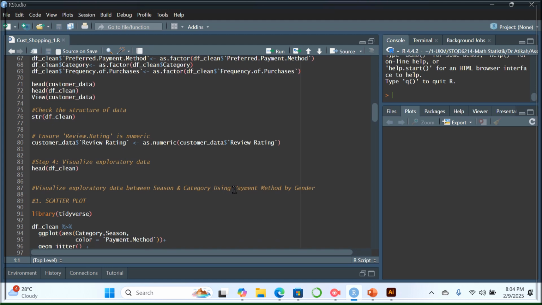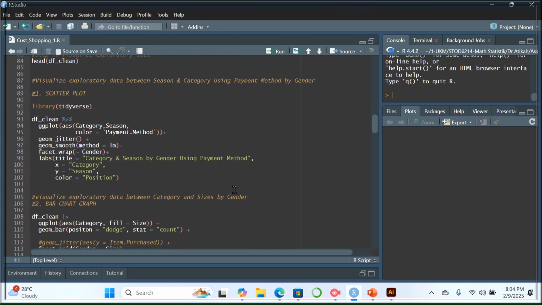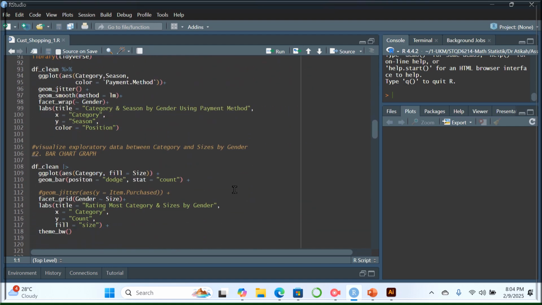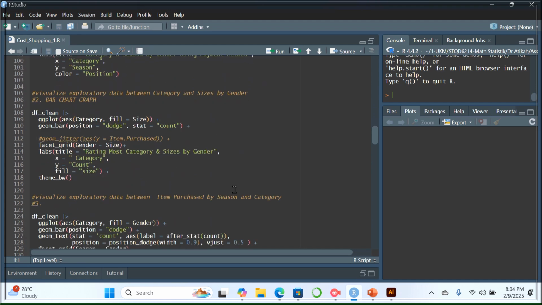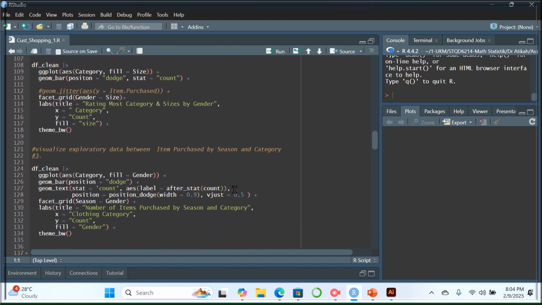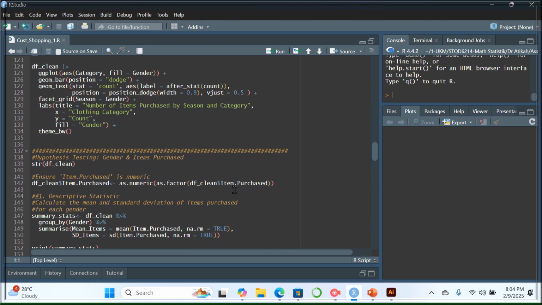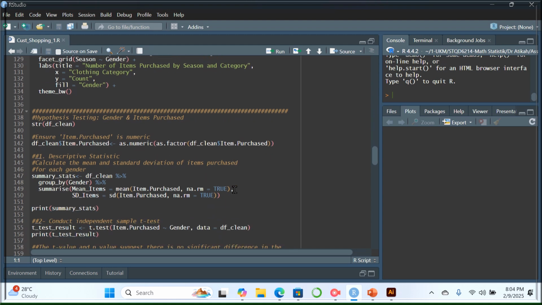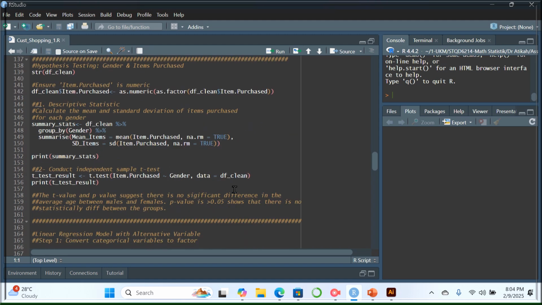As I mentioned before, the first graph was a scatter plot. The second graph is a bar chart. And the third graph is also a bar chart. So for the hypothesis, as I mentioned before, it's between gender and item purchase. Then as I said before, the p-value is bigger than 0.05, and it shows that there is no statistically significant difference between gender and item purchase.